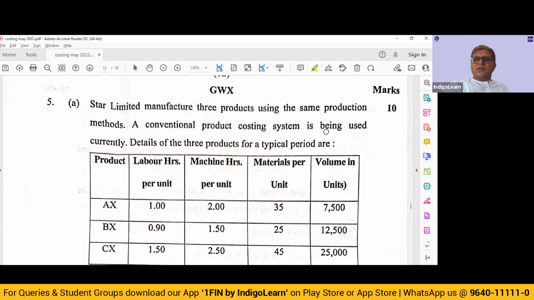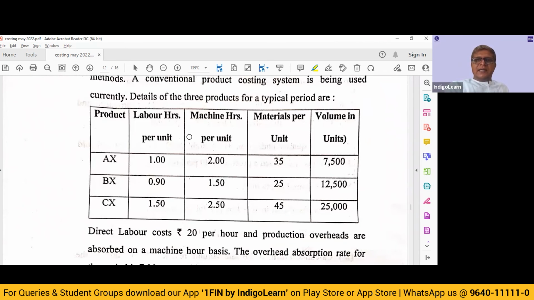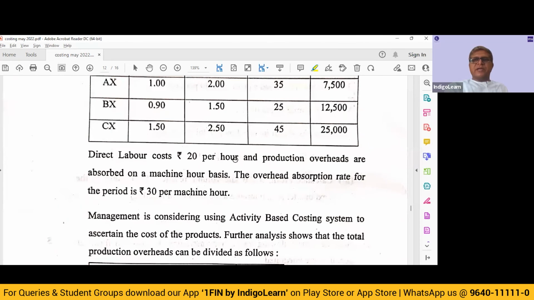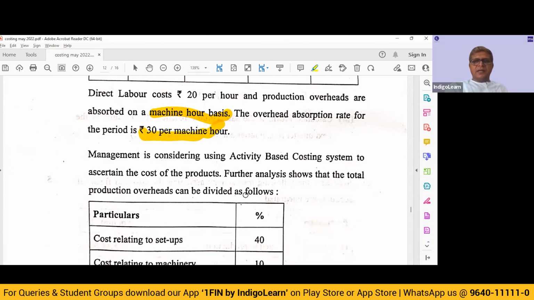A conventional product costing system is being used currently. Details of 3 products of a typical period are given. So they have given us labor hours per unit for 3 products, machine hours per unit, materials per unit, and volume. Then they have given us the direct labor cost of rupees 20 per hour, and production overheads are absorbed on a machine hour basis.